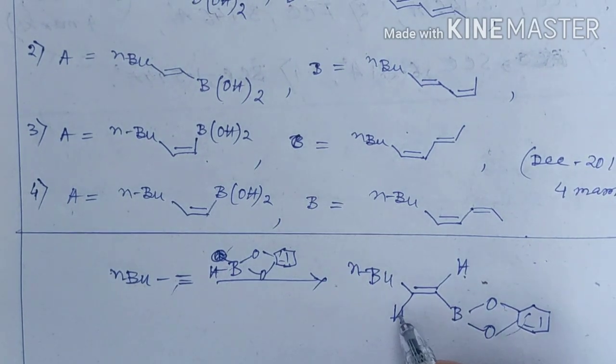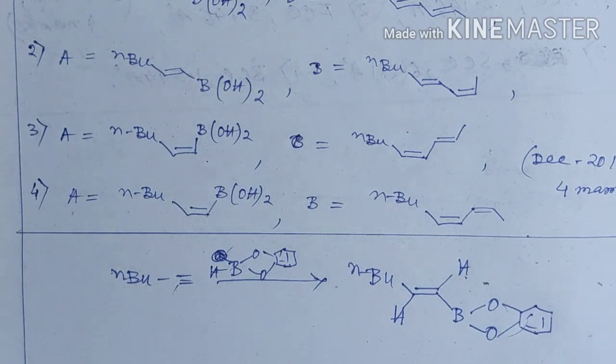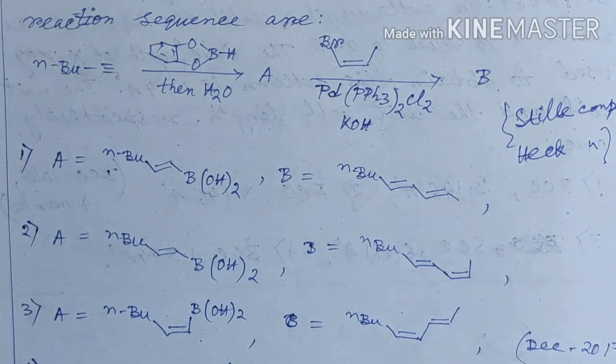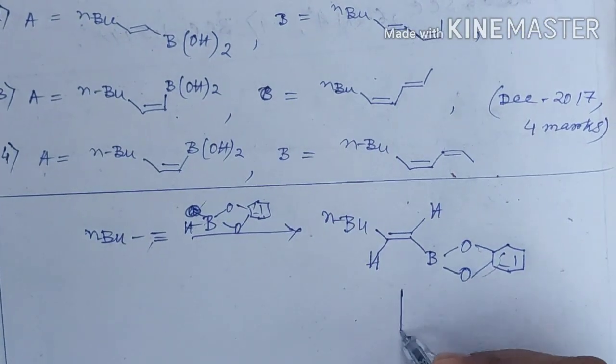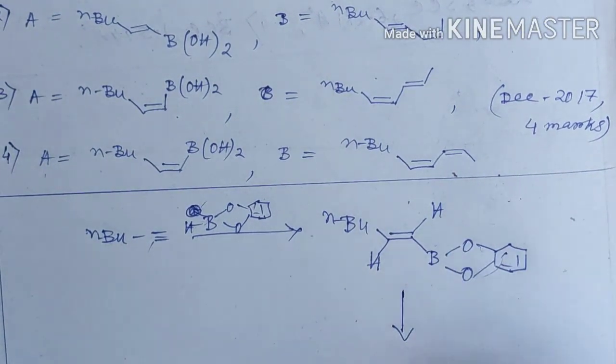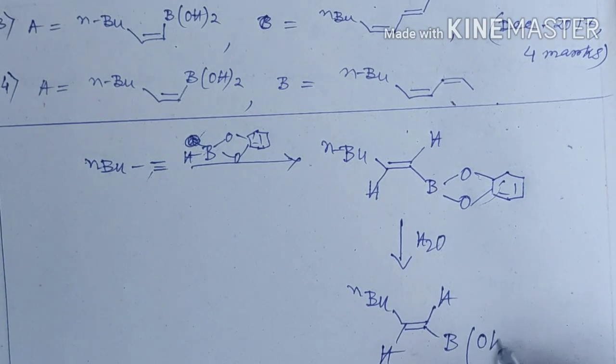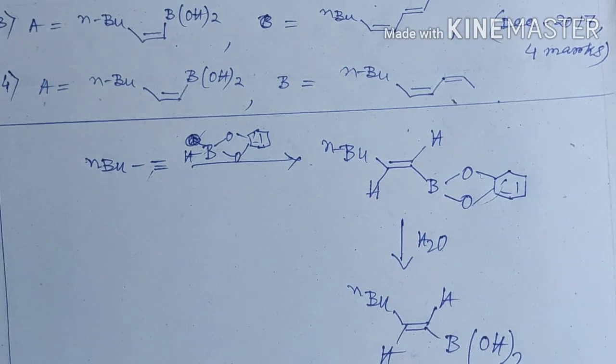That means addition of water, H plus and OH minus. But here, in the next condition, it is given as water, and it will hydrolyze this pinacol ester and make this species.